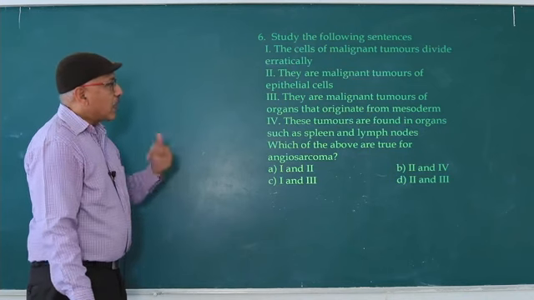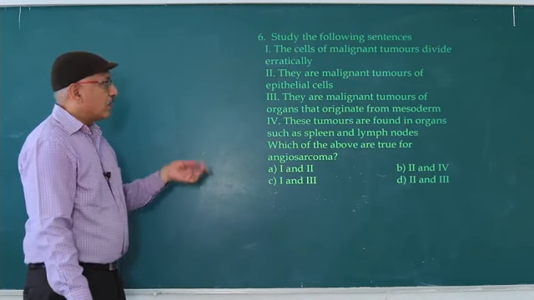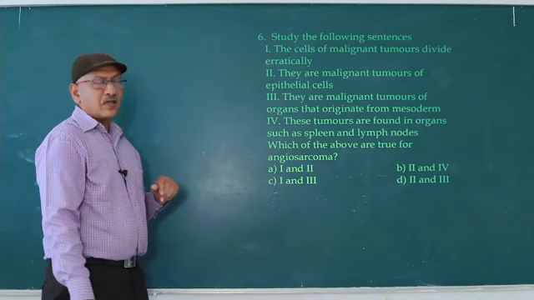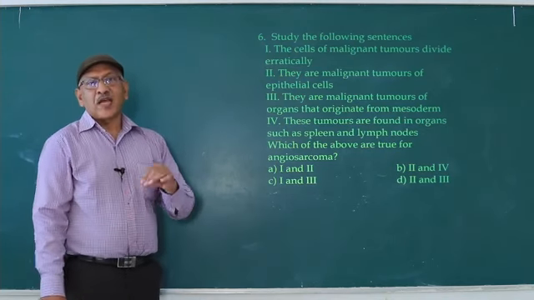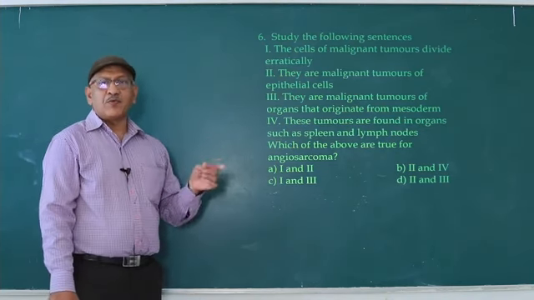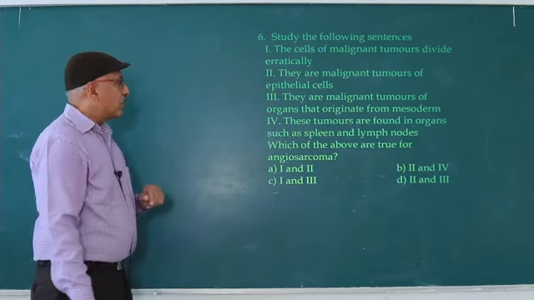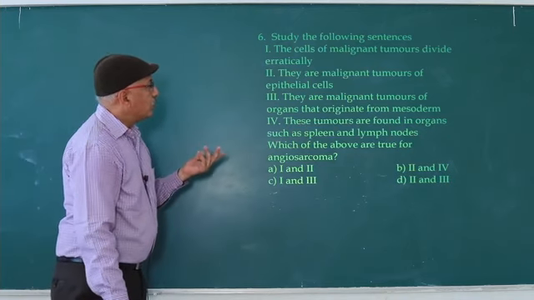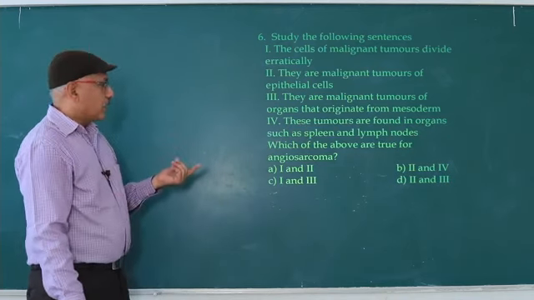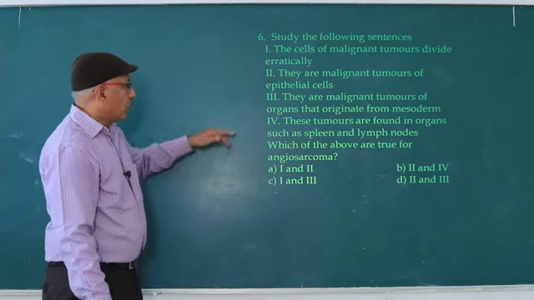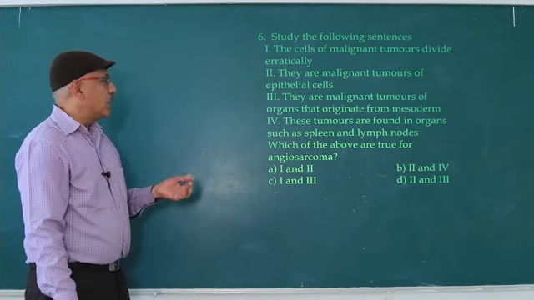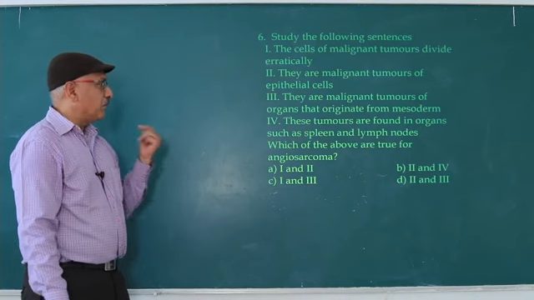Next one, they are malignant tumors of organs that originated from mesoderm. Correct. What is sarcoma? Cancer to any tissue developed from mesoderm is known as sarcoma. So the third statement is also correct. Fourth, these tumors are found in organs such as spleen and lymph nodes.